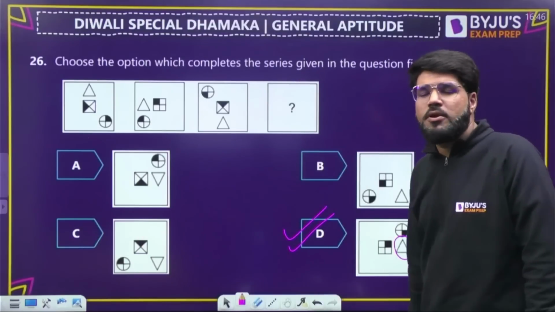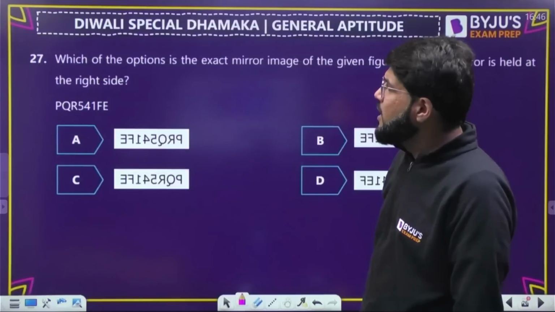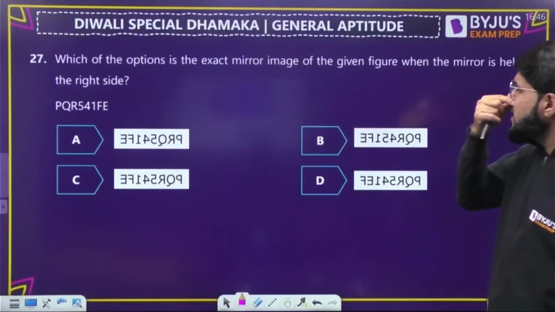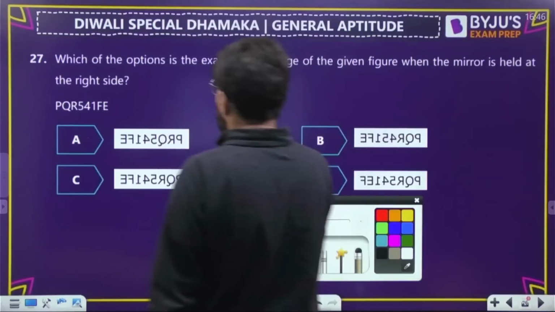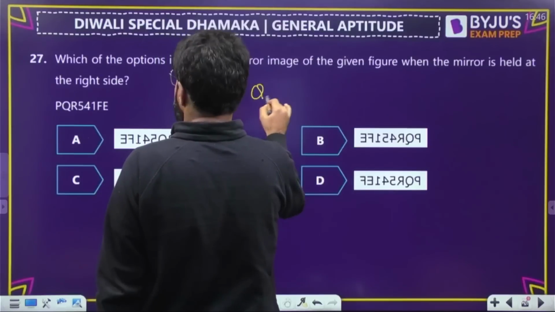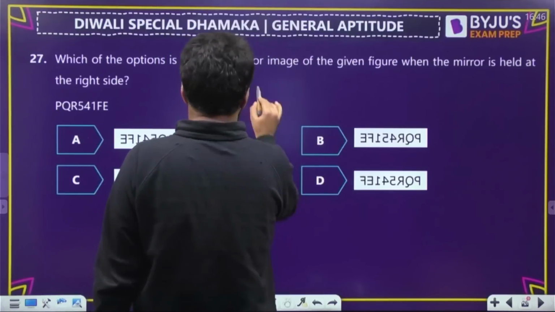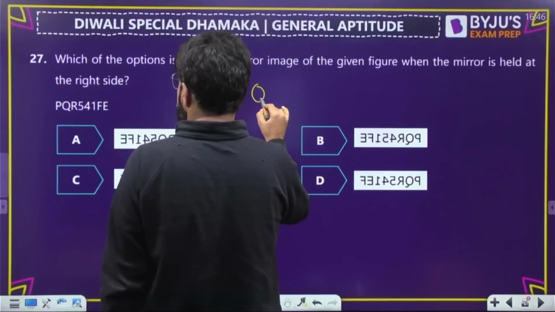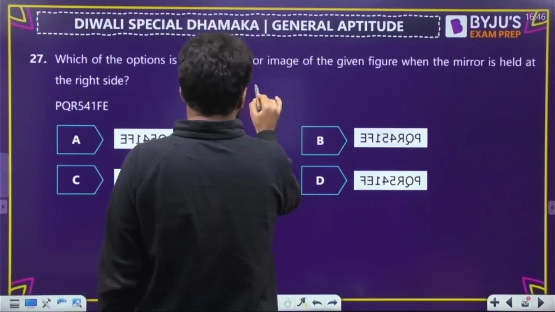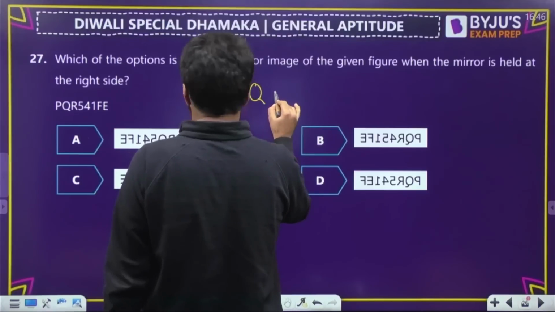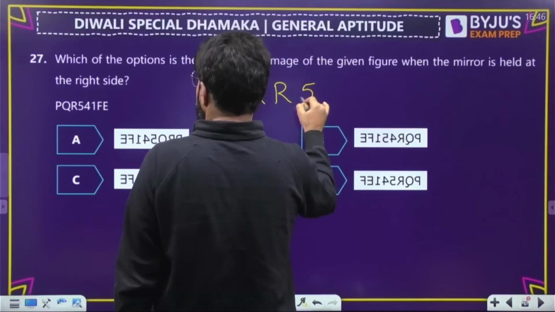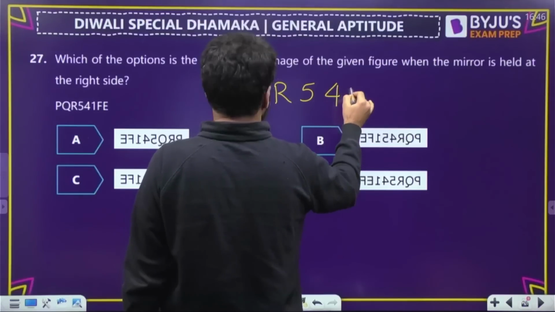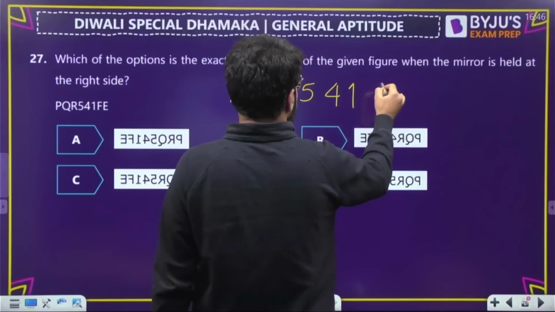Okay, spatial aptitude, also known as non-verbal reasoning. Number 27, which of the options is the exact mirror image of the given word? Okay, it's a very simple question. Mirror image of the given word. So what is the given word? P, Q. Okay, let me write, not in my writing, but in the format that they have written the words. P, R, P, Q, R. 5, 4, 1, F,